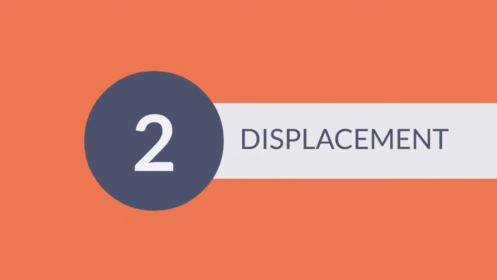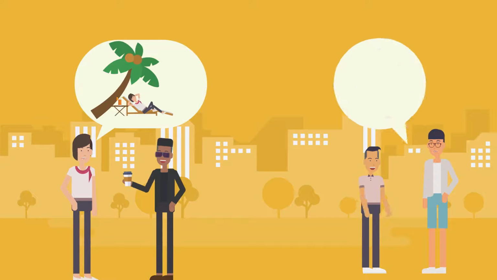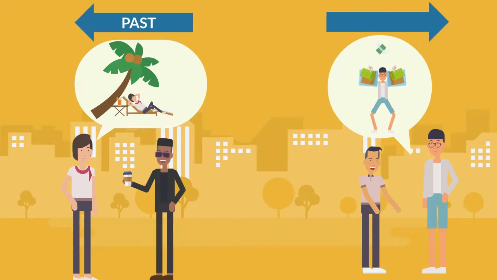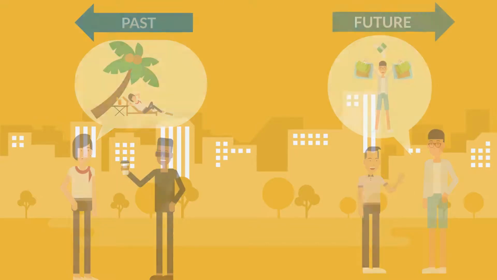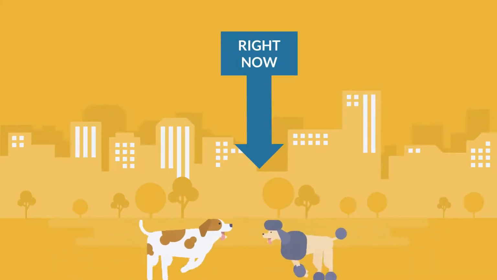Number 2, displacement. This means that we can make reference to actions and events in the past or in the future, while animals can only reference things that are happening at the time of communication.